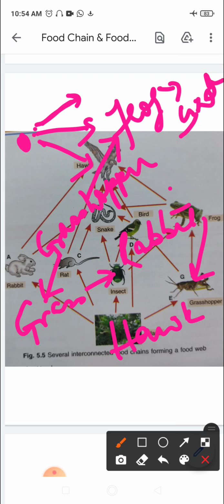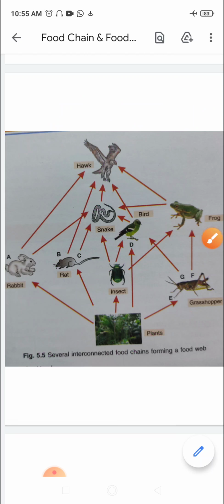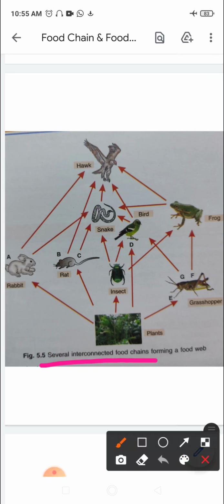So this particular producer can be eaten by rabbit, and also by grasshopper. Snake can be consumed by hawk. So in this particular picture, you can see several interconnected food chains forming a web, a food web.